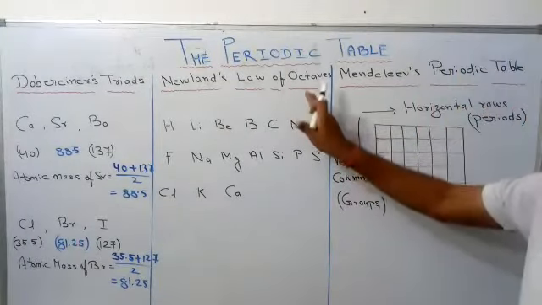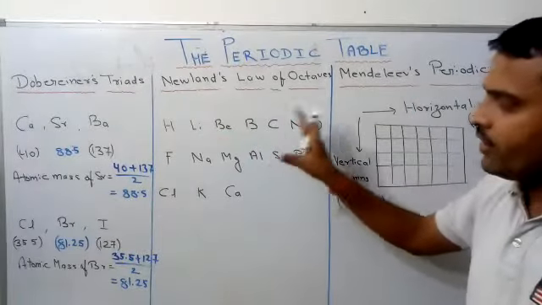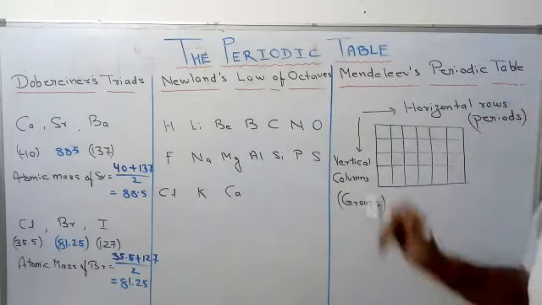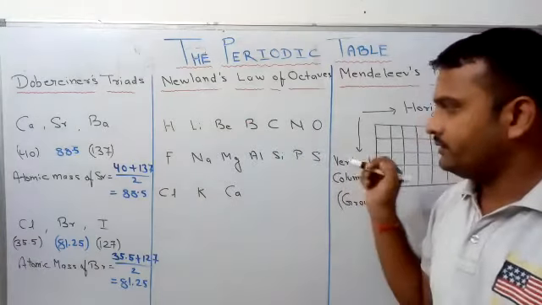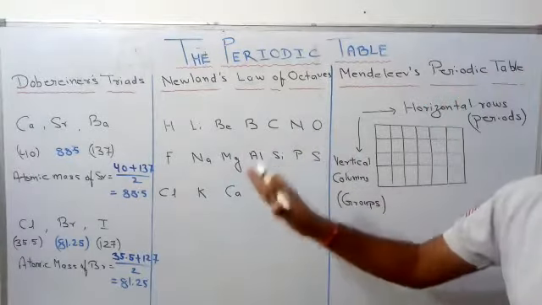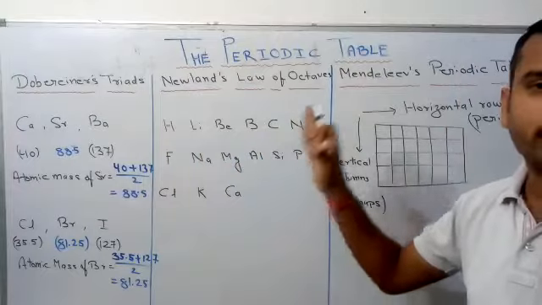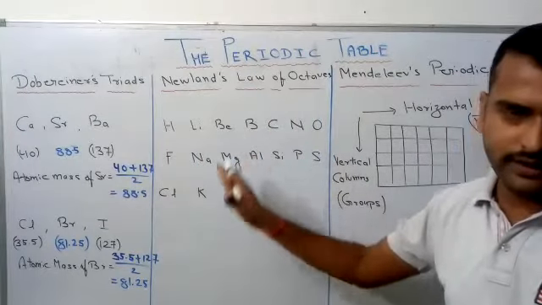According to Newlands' law of octaves, when elements are arranged in increasing order of atomic masses, the properties of every eighth element were a repetition of the first element from where it was started.